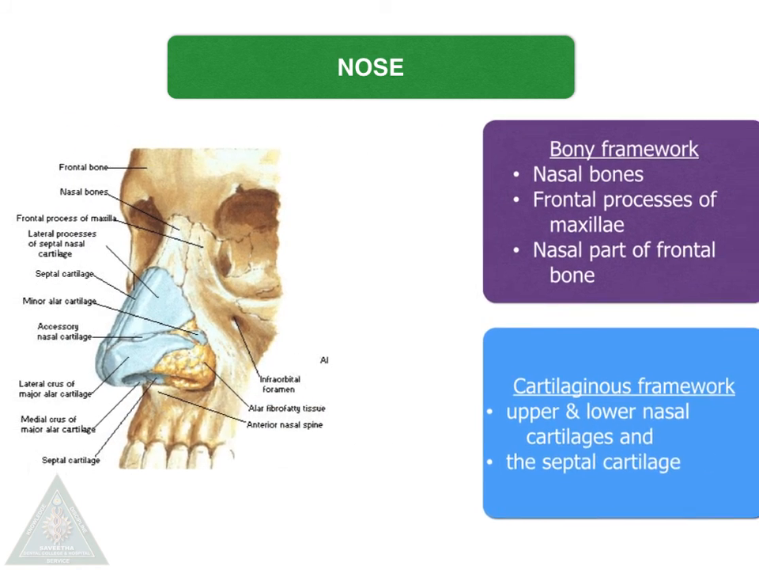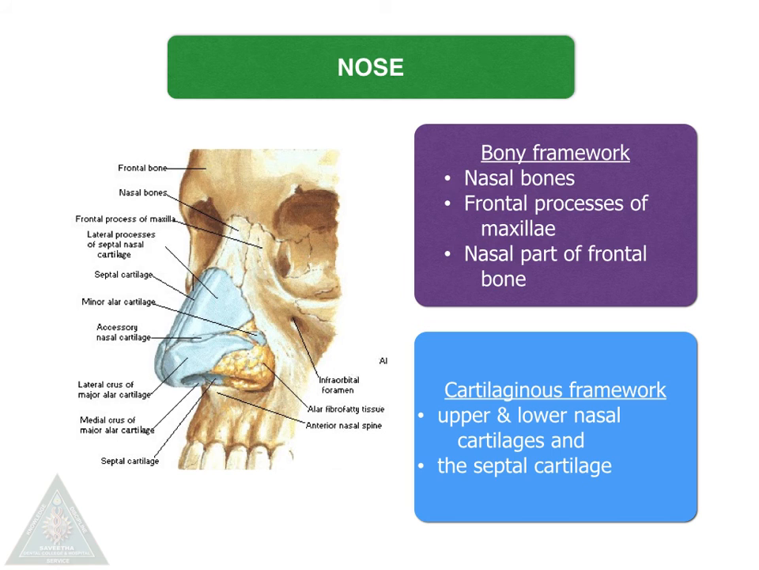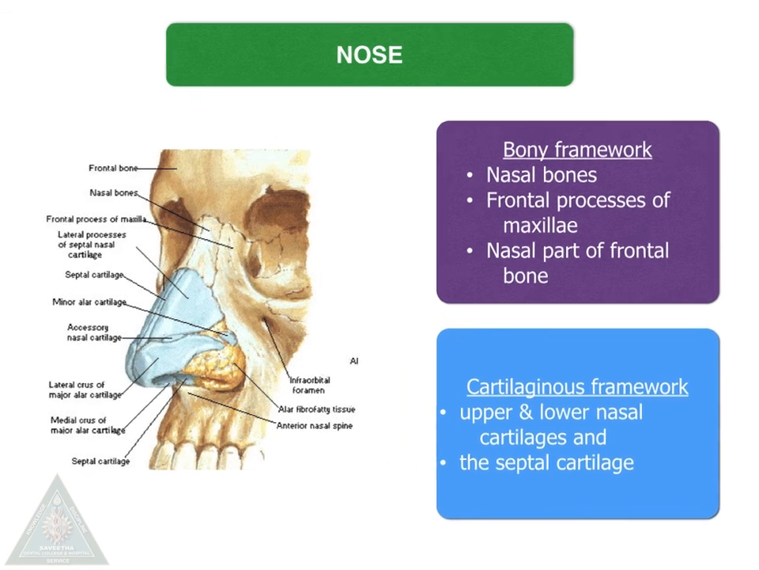The framework of the nose is osteocartilaginous. The bony framework is formed by the nasal bones, the frontal process of the maxilla, and the nasal part of the frontal bone. The cartilaginous part is contributed by the upper and lower nasal cartilages and the septal cartilage.